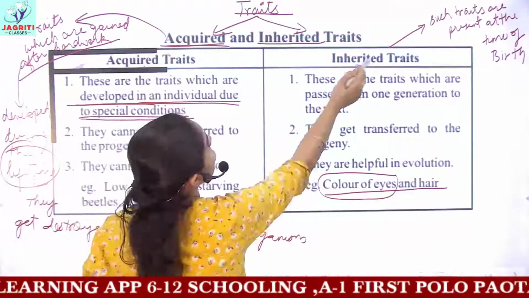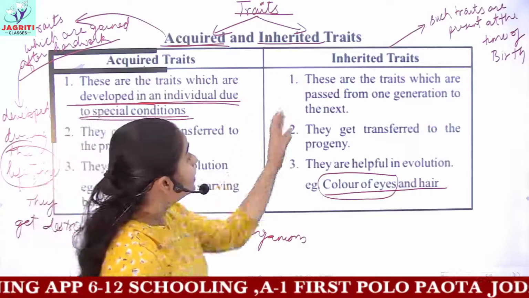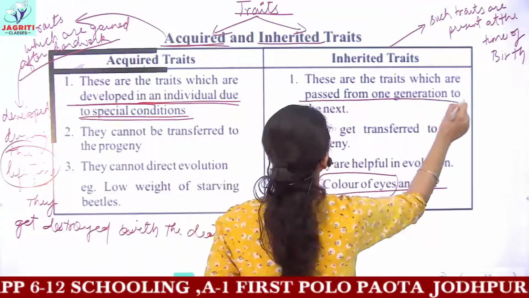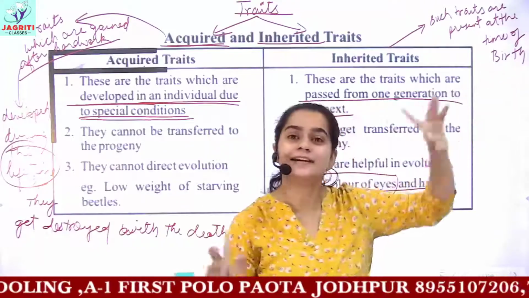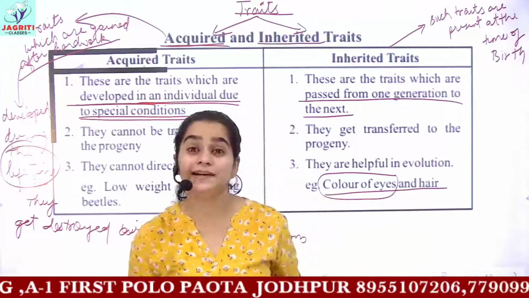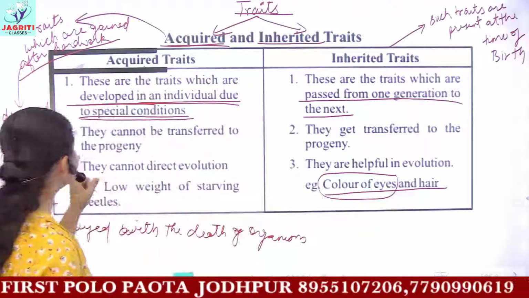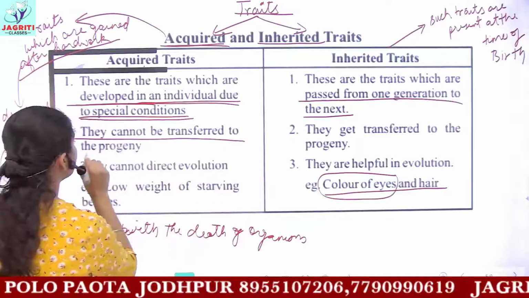Whereas inherited traits are the traits which are passed from one generation to the next. Inherited traits are present at the time of birth. The next point is that acquired traits cannot be transferred to the progeny.